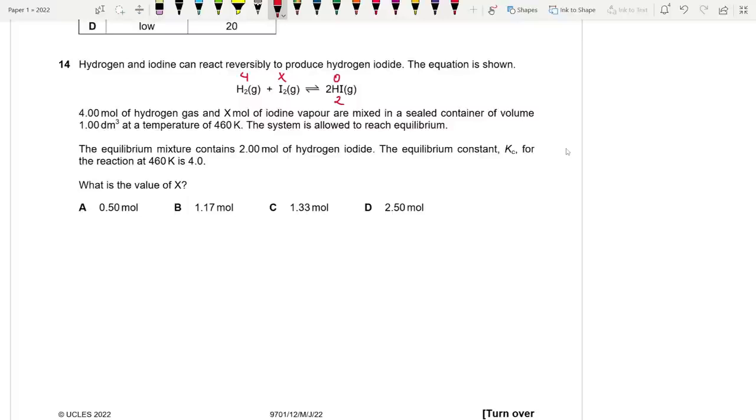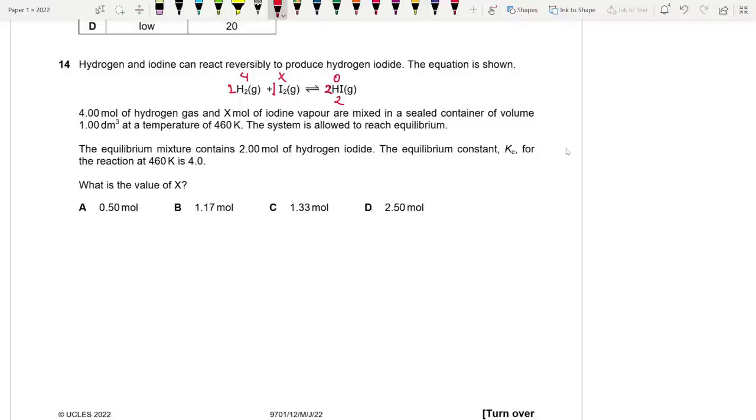This is interesting. So what's the molar ratio? 1 is to 1 is to 2, right? So since hydrogen iodide increased by 2, and it has a molar ratio of 2, remember on the product side it increases, and on the reactant side it decreases. So on the product side it increased by 2.